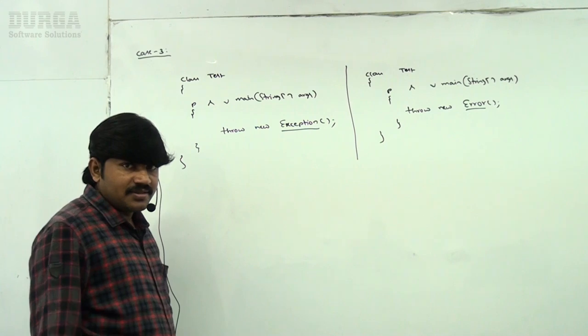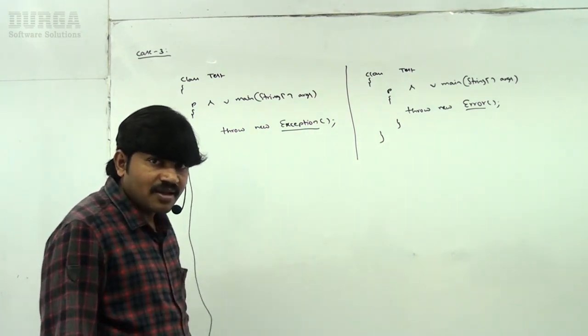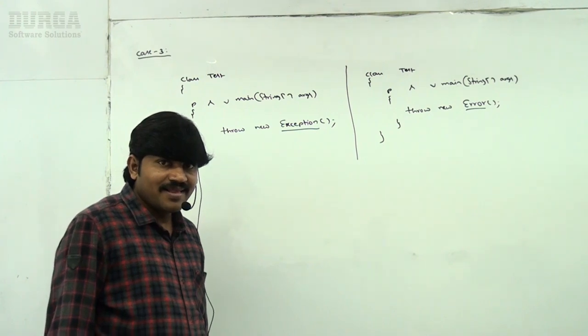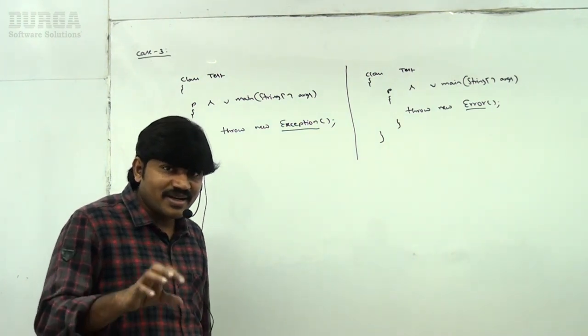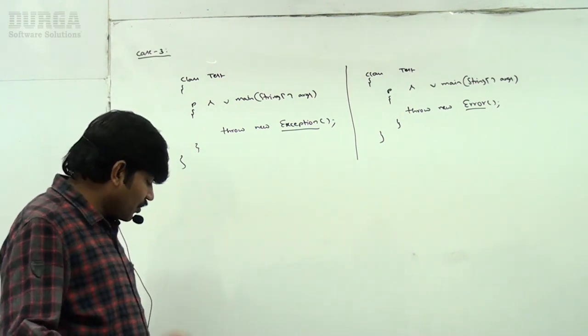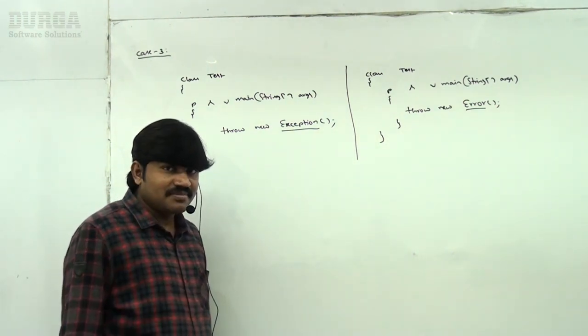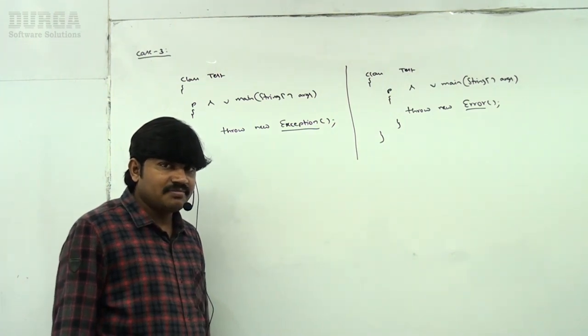In one case the code compiles fine, but in the second case the code won't compile. Which one? Think a bit logically, then you can get much clarity.